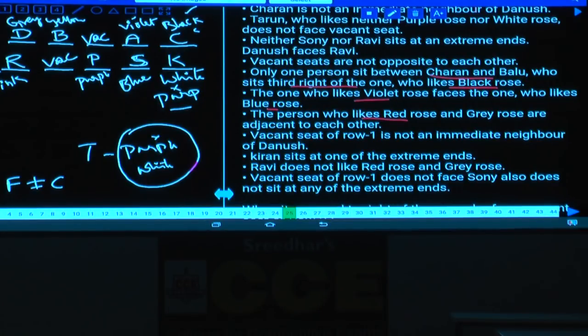Then 30 to 32. Questions 30, 31 and 32 are based on blood relations. Any doubts in this blood relations? Now question numbers 30, 31 and 32. Which one should I explain after this?